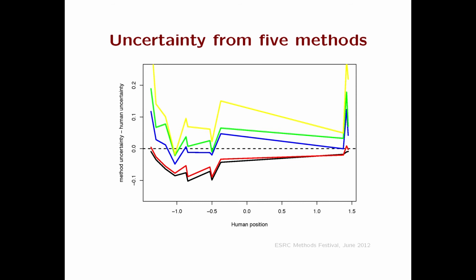It is too certain. Our bootstrap methods are up here. Some of them are in fact more uncertain than humans, which is perhaps not unreasonable. Our word bootstrap is this blue one here, which more or less runs along the 0 line. So that's the closest we can get in this framework to being about as uncertain as our humans are. Right. About the uncertainty, well, we got model-based uncertainty, and that's wrong.